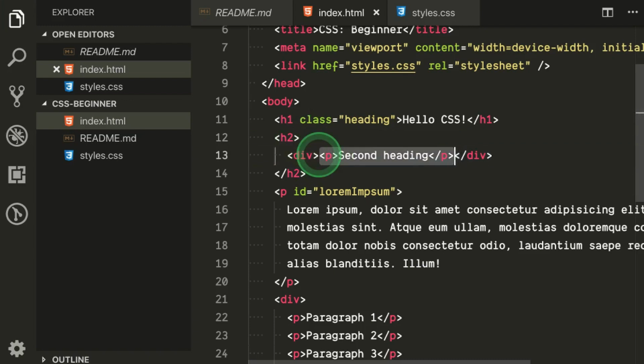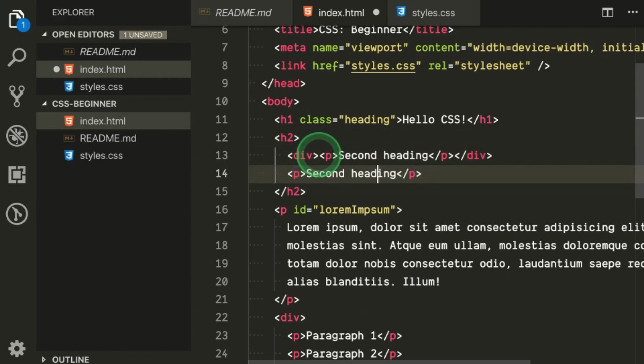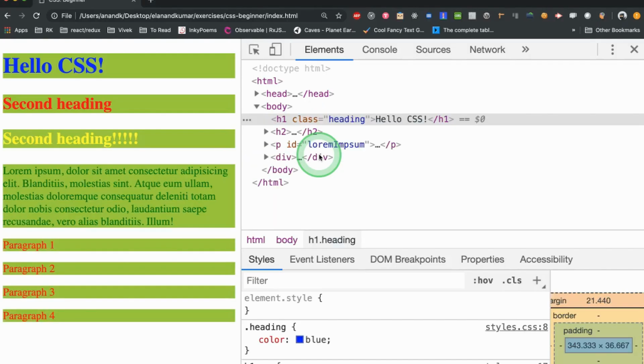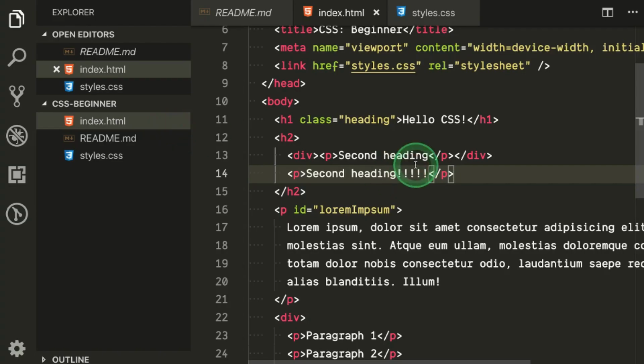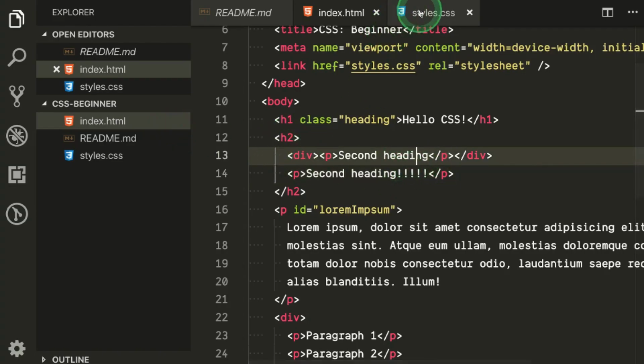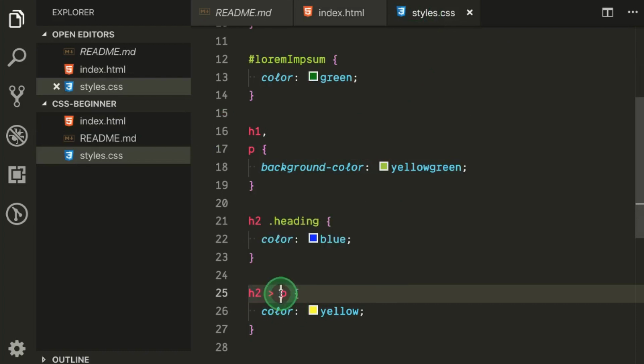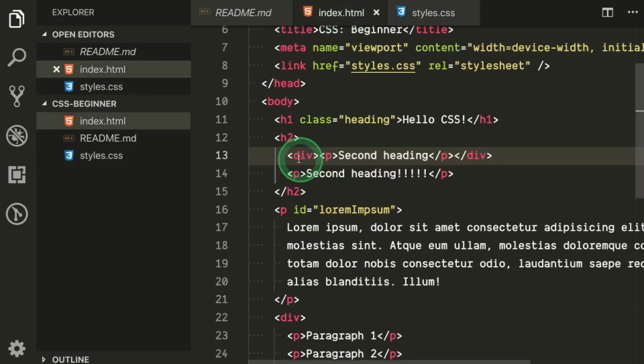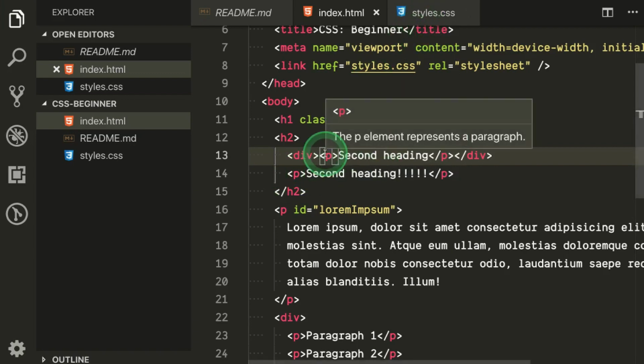Okay, so let's say I have another paragraph here and I have exclamations, and refresh it. So in this case you will see this paragraph is actually getting the color yellow. So what the selector is saying is select all the p tags that are inside the h2 at the very first level, not nested within any other element. So all the p tags that are at the first level here will have this particular style applied to them.